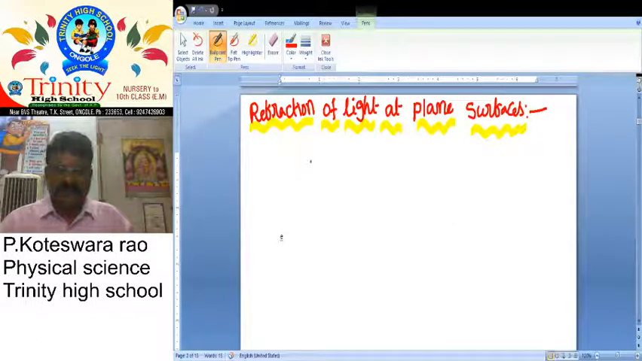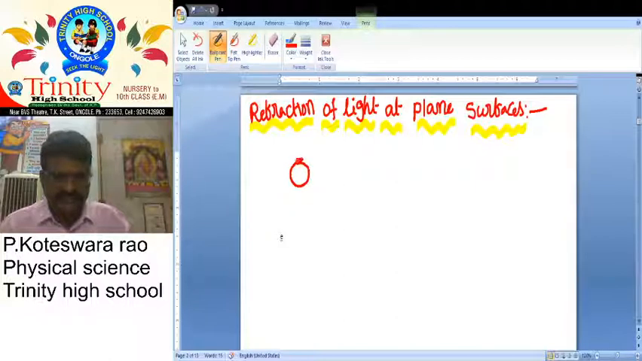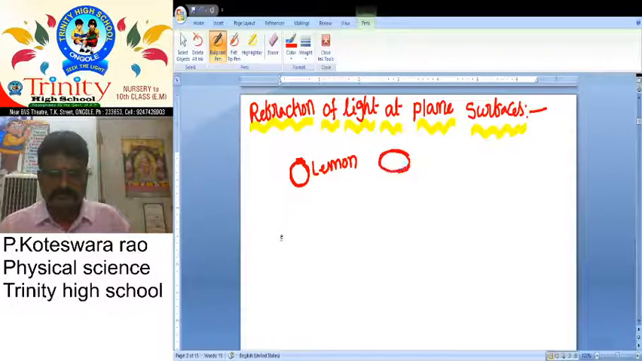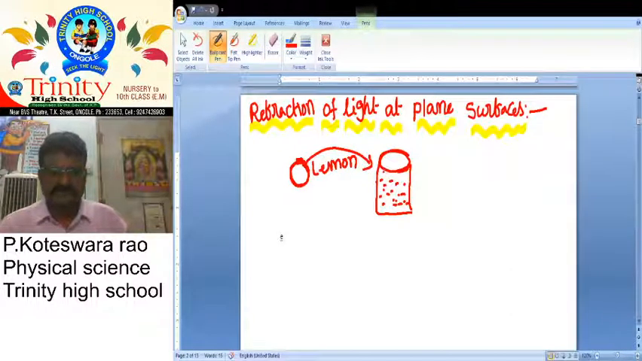First of all, we want to take one lemon. How is it? It is a small size. For example, this is the lemon. And we also take one glass of water. One glass of water we have taken. Then it is placed into that glass tumbler. How does it appear?